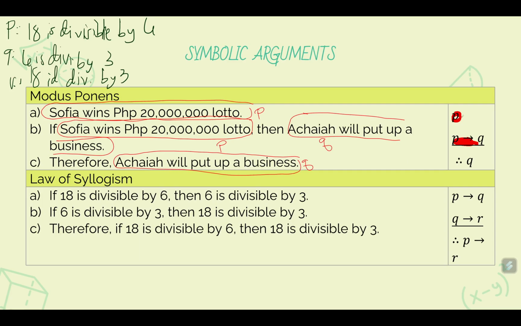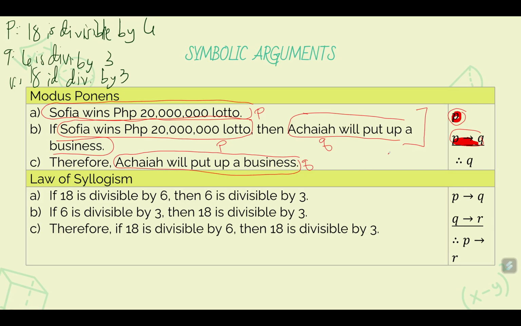Now, looking at the modus ponens, we see that the statement P here is Sophia wins 20 million peso lotto prize, and the statement P implies Q is: if Sophia wins 20 million lotto prize, then Akia will put up a business. Now, since we have that form, P and P implies Q, we conclude that the statement Akia will put up a business is true. Okay?